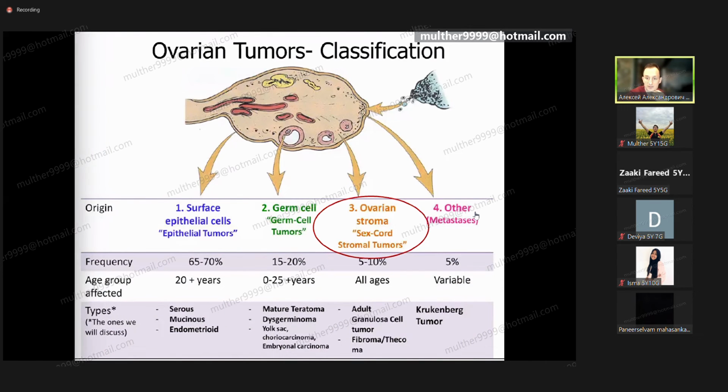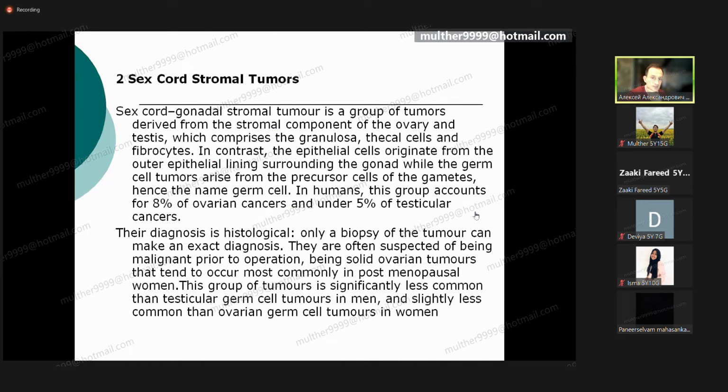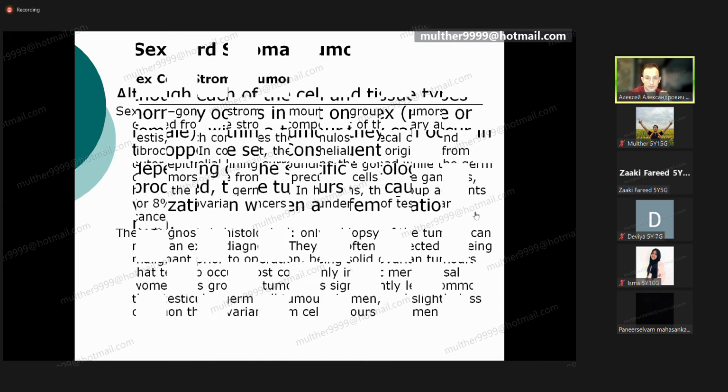Ovarian stroma cells, another type of tumor, sex cord stromal cells. Gonadal stromal tumor is a group of tumors derived from the stromal component of the ovary and testis, which comprises the granulosa, thecal cells, and fibrocytes. In contrast, the epithelial cells originate from the outer epithelial lining throughout the gonadal ridge. The germ cell tumors rise from the precursor cells of the gametes. And that is why the name germ cell. Same story. We can use only histological diagnosis. Only histological.